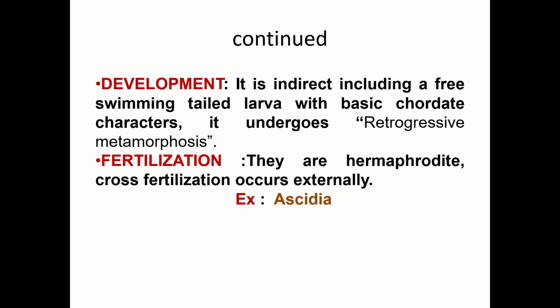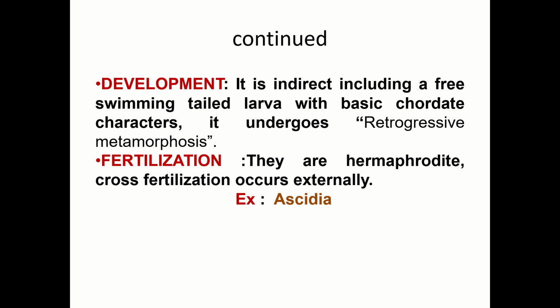Development: it is direct, including a free swimming tailed larva with basic chordate characters. It undergoes retrogressive metamorphosis. Concentrate, students, on the word retrogressive metamorphosis. Usually metamorphosis is progressive: egg, larva and adult.